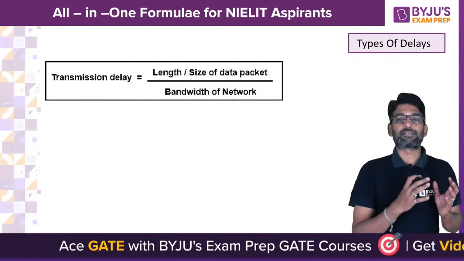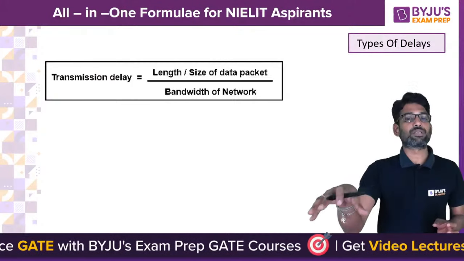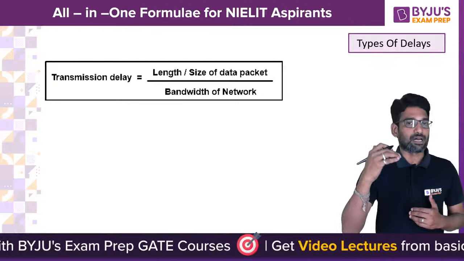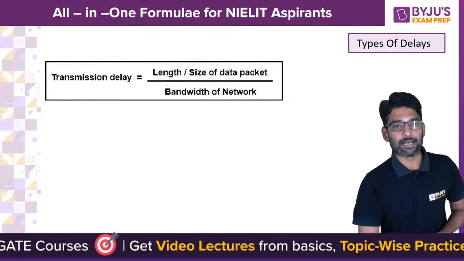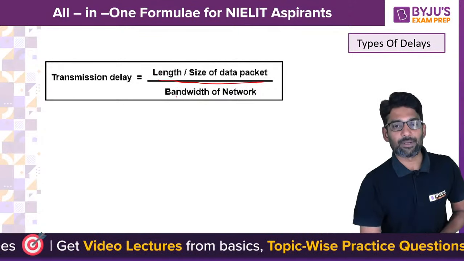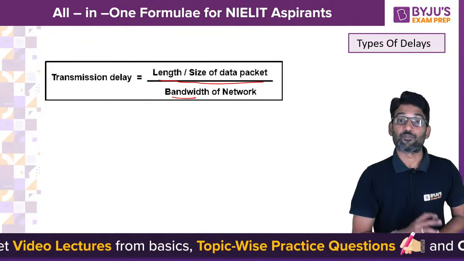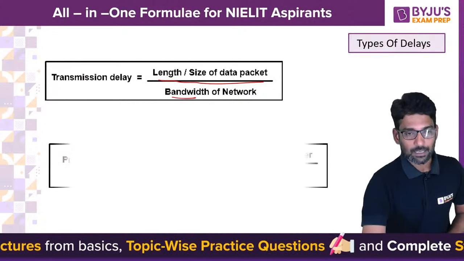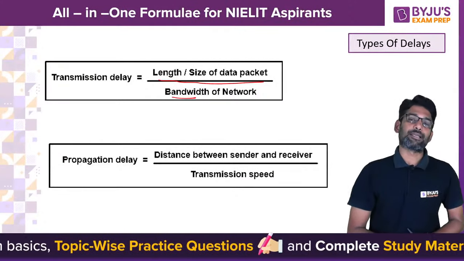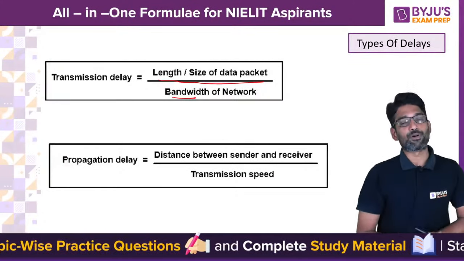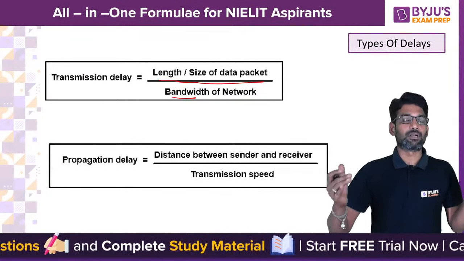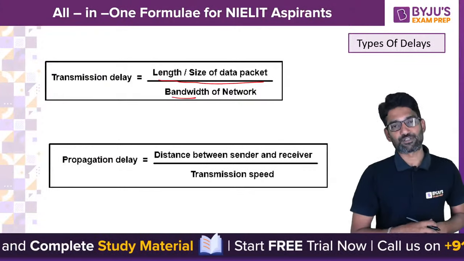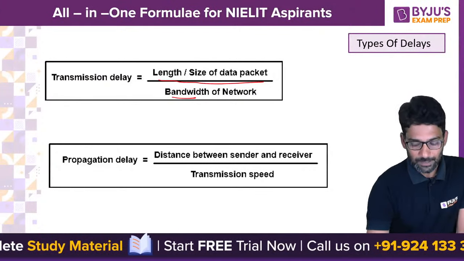As I said, it is the time taken to push the data into the channel. So it depends on channel's bandwidth and the data size. So TD is calculated as packet size divided by bandwidth. Very, very important point. And propagation delay is calculated as length upon speed, means the channel length between sender and receiver upon propagation speed, right?